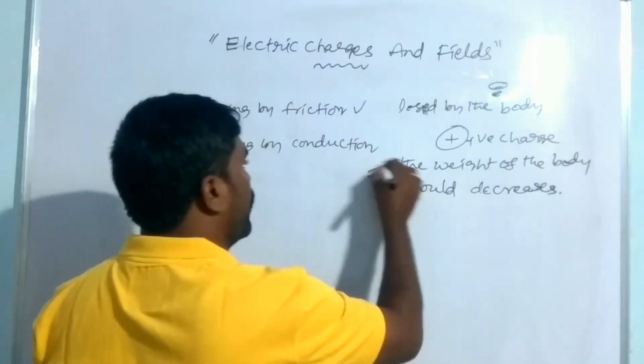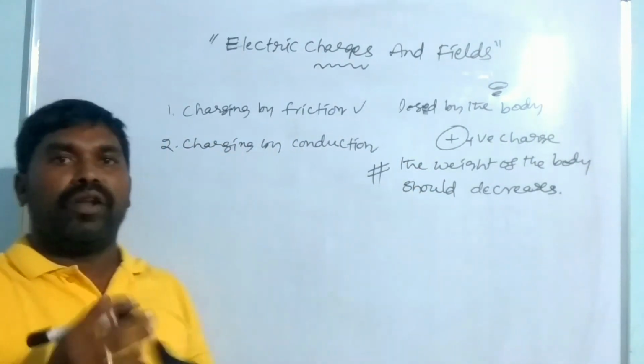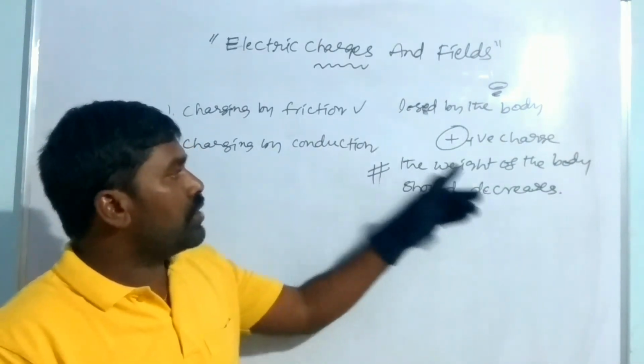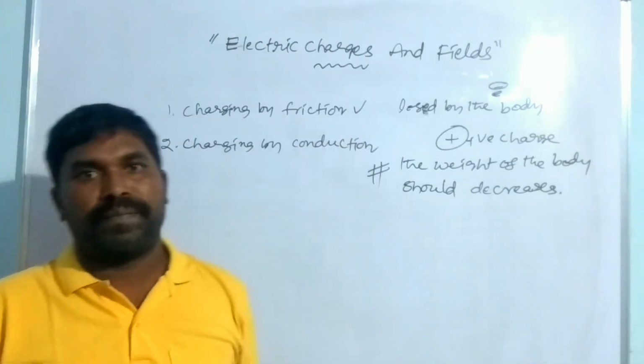This is a very important point. Whenever a charged body loses some electrons from its surface, the weight of that body decreases.